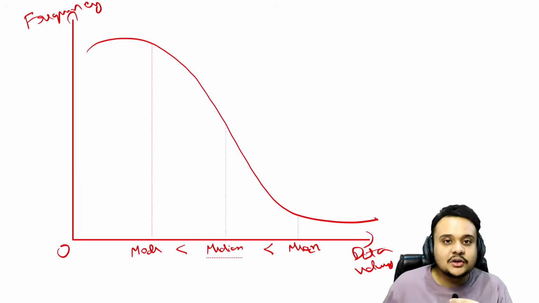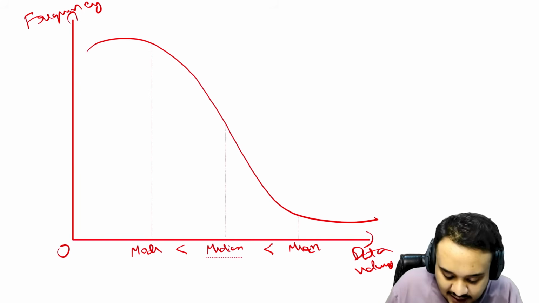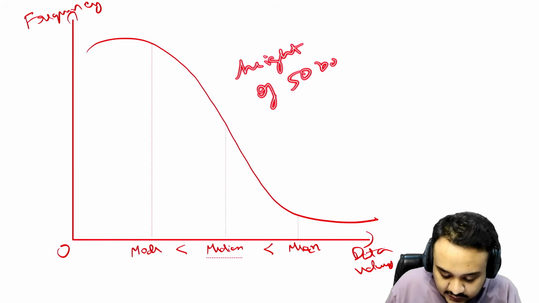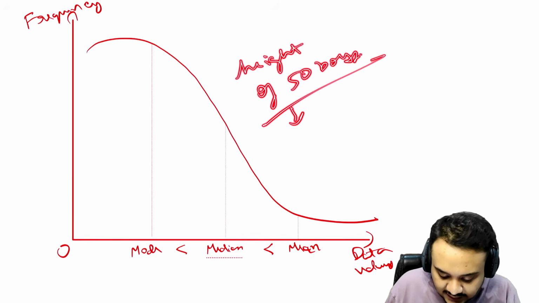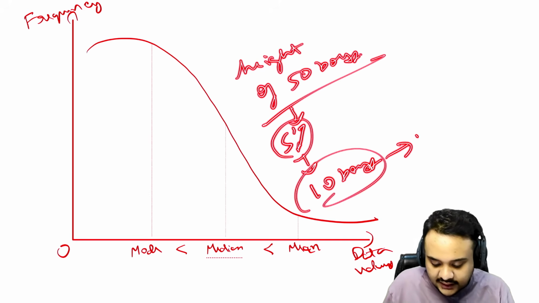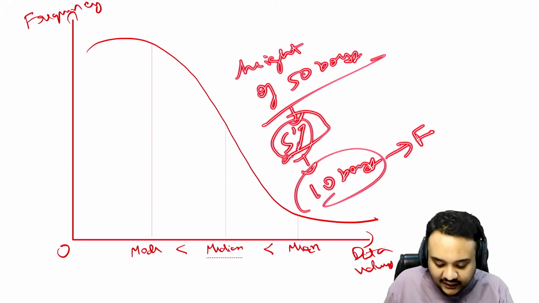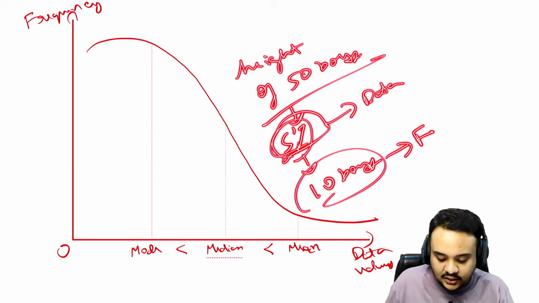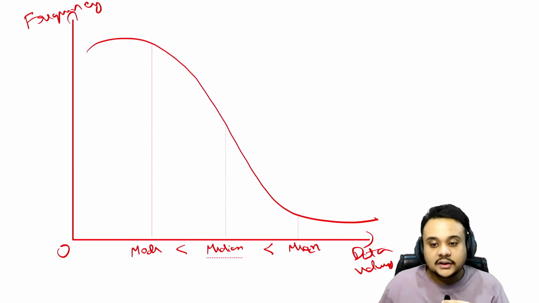For example, when you see a very simple question like height of 50 boys. Let's say that the height of 5 7 inches belongs to 10 boys. So 10 boys here is the frequency, while 5 7 is the data value. Okay, so that is the difference.